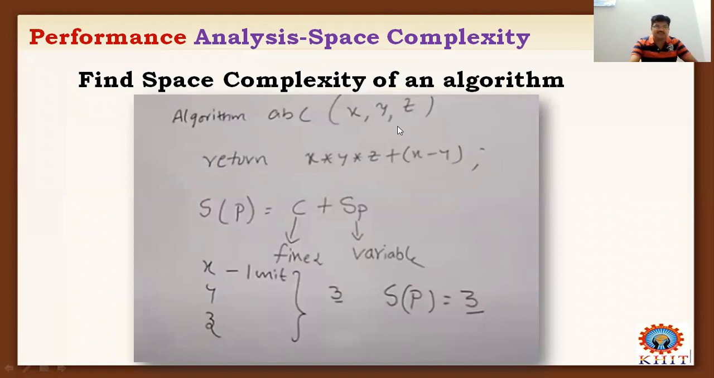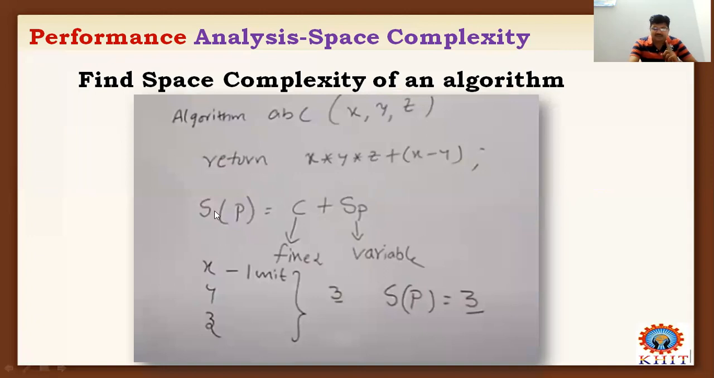How to calculate the space complexity of these two lines? We can solve it easily with the help of one formula. Here the formula is S of P equal to C plus S P. I already said that there is a formula. Space complexity of a given program equals C, a constant, which is the fixed part, plus S P, which is the variable part. C is the fixed part, and S of P is the variable part.